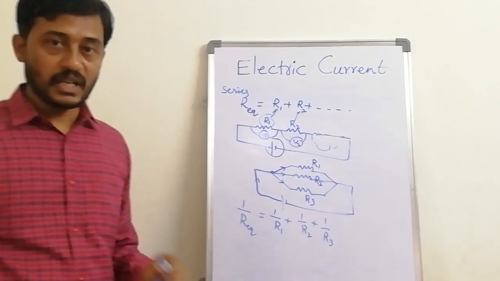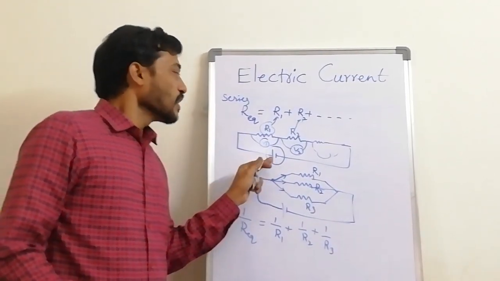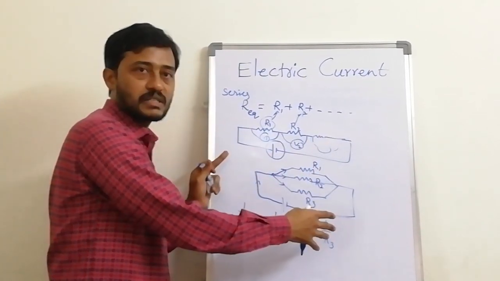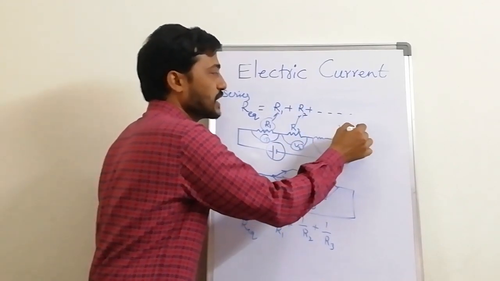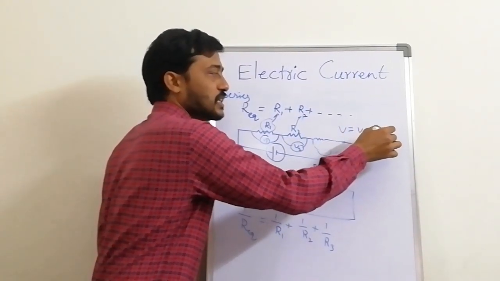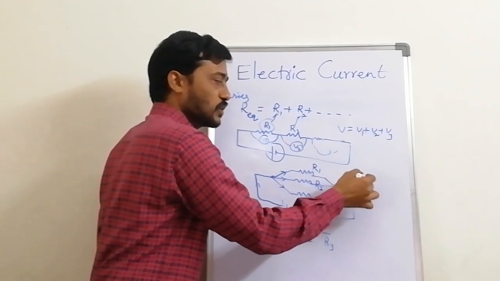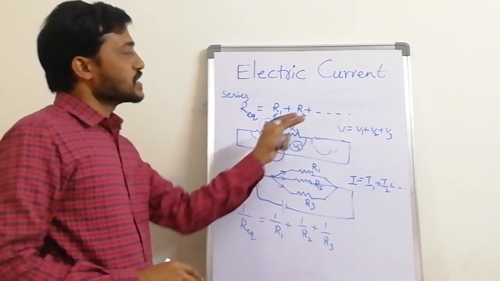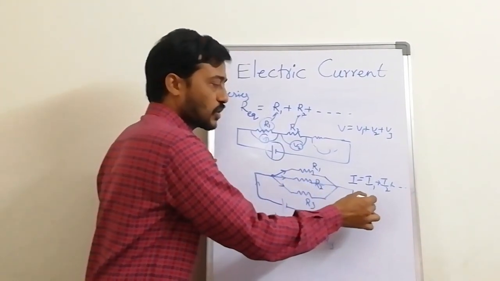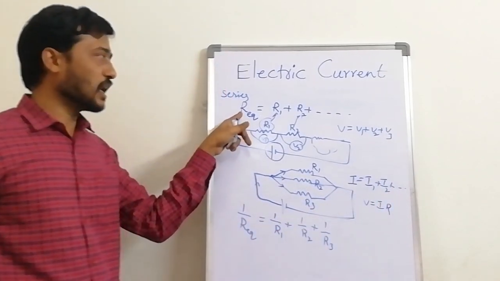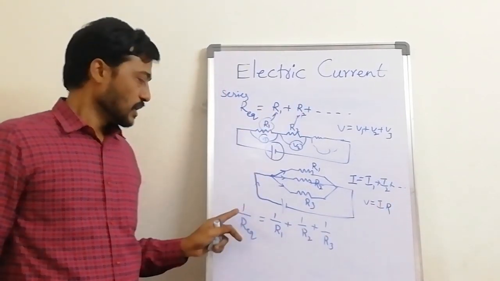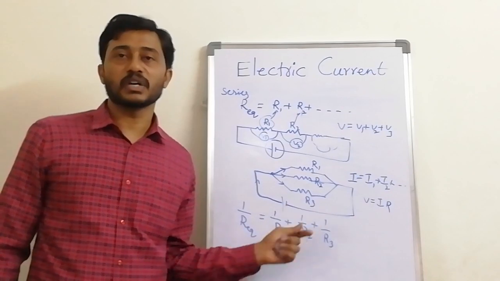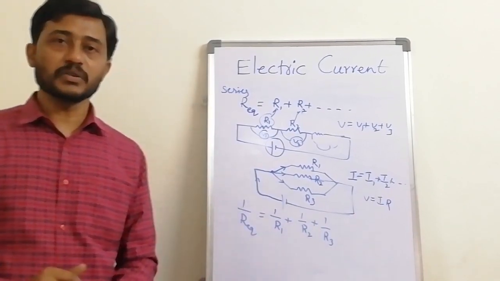So that's why we say in series, potential difference, voltage, is divided, but in parallel, current is divided. So for V we write V1 plus V2 plus V3, but here we write I is equal to I1 plus I2 plus I3. Okay, so based on that and using Ohm's law, V is equal to IR, we can derive these formulas: R equivalent is equal to R1 plus R2, and in parallel 1 by R equivalent is nothing but 1 by R1 plus 1 by R2. So we will see some problems now.